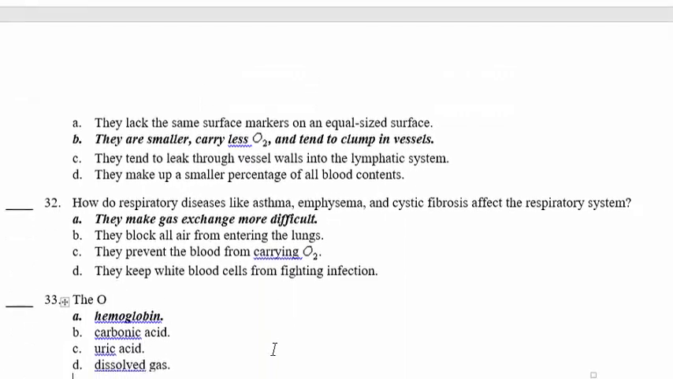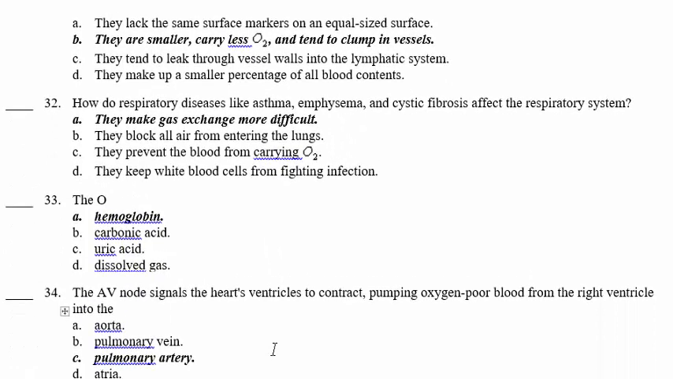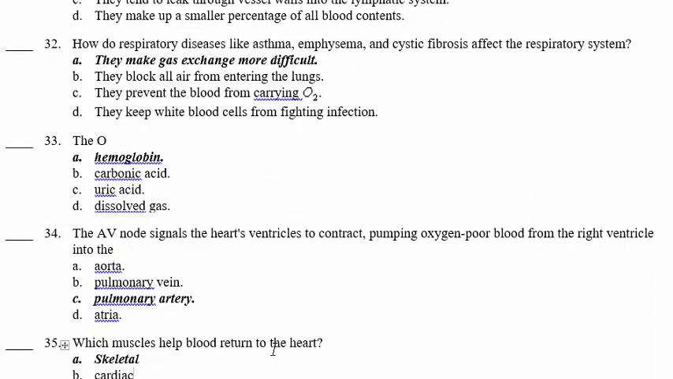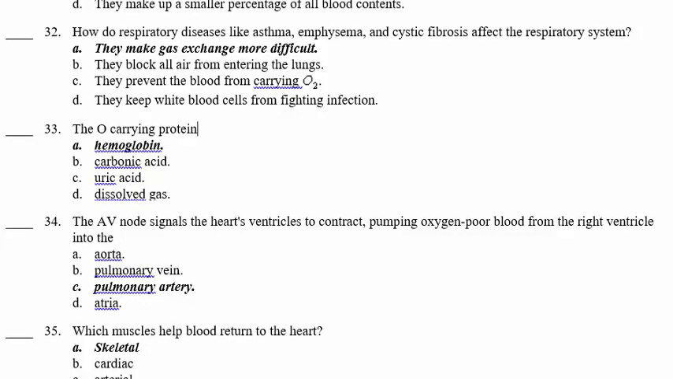Number 32. How do respiratory diseases like asthma, emphysema, and cystic fibrosis affect the respiratory system? They make gas exchange more difficult, and they make the person unable to breathe properly. The oxygen carrying molecule in the blood is hemoglobin. This question looks really, let's adjust it. Oxygen carrying protein is hemoglobin.